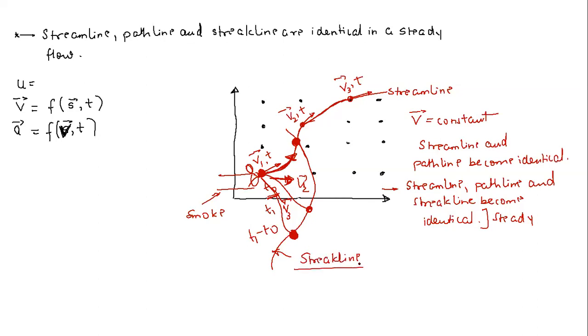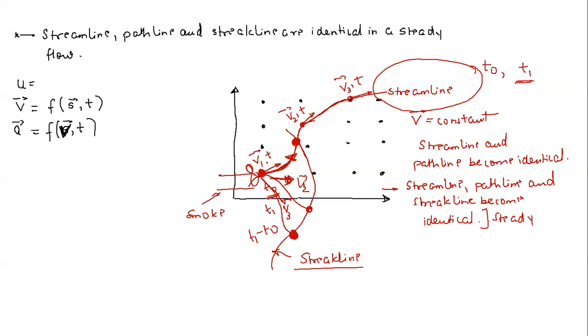Okay. Again, just let me know, will this streamline remain the same? Let's say at time t naught, this is your streamline. Now tell me, let's say at time t1. So now I am talking about unsteady flow. Then tell me, at time t1, will the streamline remain the same? No, sir. Okay. So now at time t1, the streamline is not going to remain the same because the velocity vectors are changing direction.